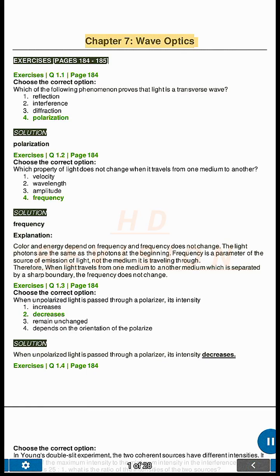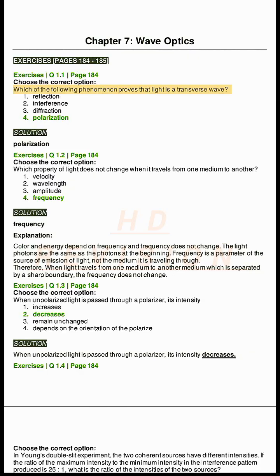7. Wave optics. Exercises, pages 184 to 185. Exercises Q1.1, page 184. Choose the correct option. Which of the following phenomenon proves that light is a transverse wave? 1. Reflection. 2. Interference. 3. Diffraction. 4. Polarization. Solution. Polarization.